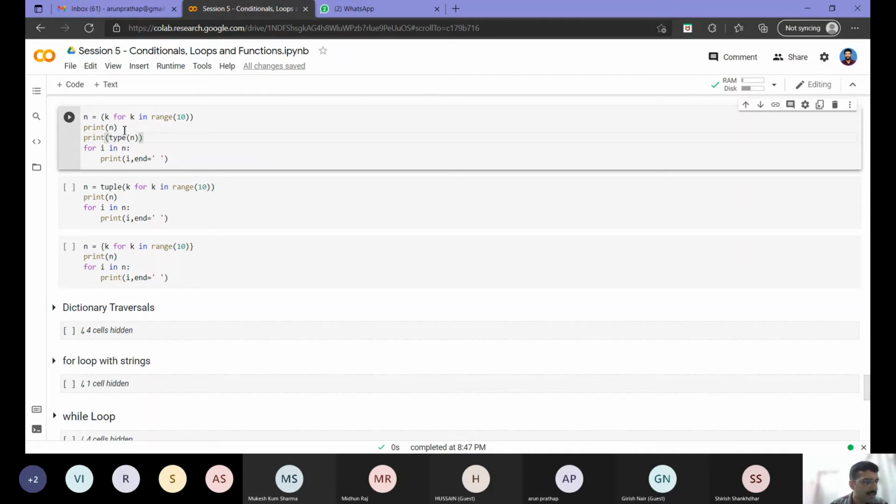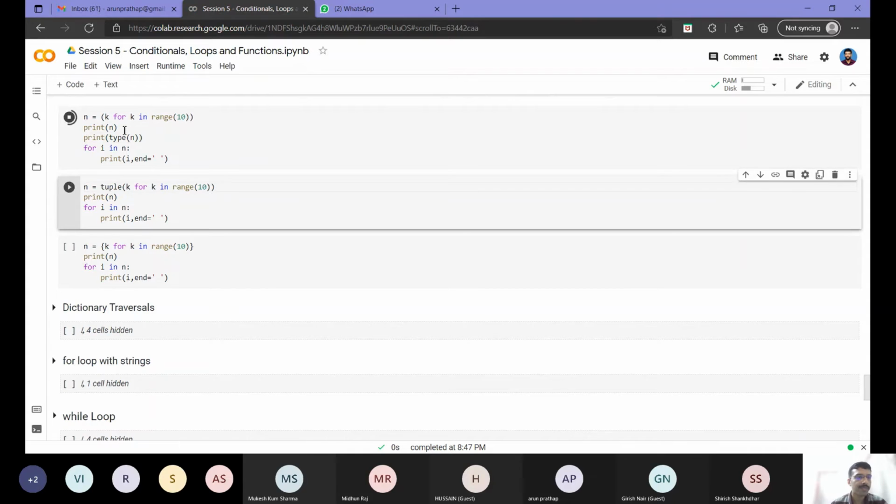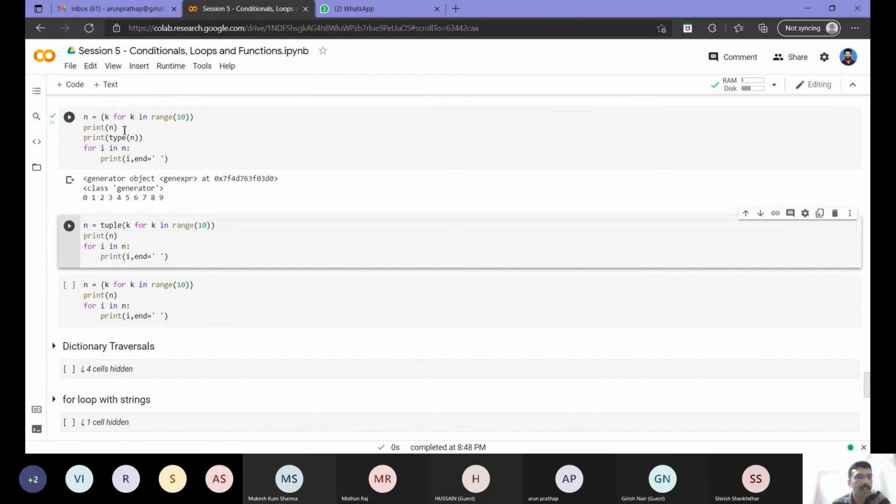Can we have a few more answers? Everybody agreeing to this? So let's run this and see. Okay, so as you can see here, if you print n, it will tell that it has come as a generator object. And if I print the type, it is not a tuple as I expected it to be. It is something called a generator.